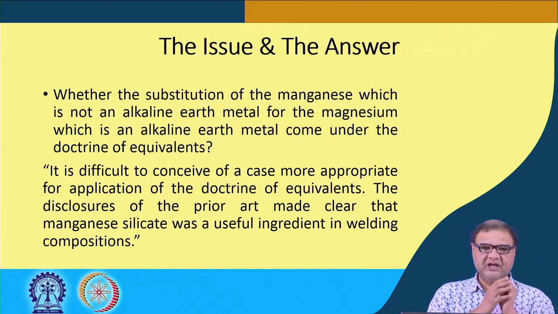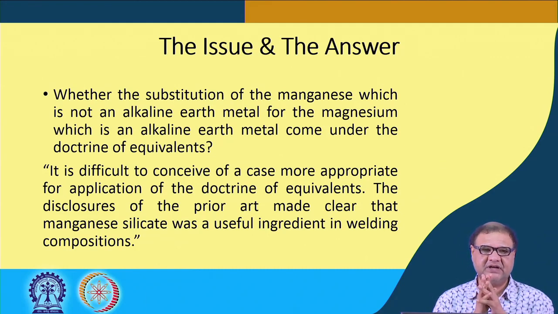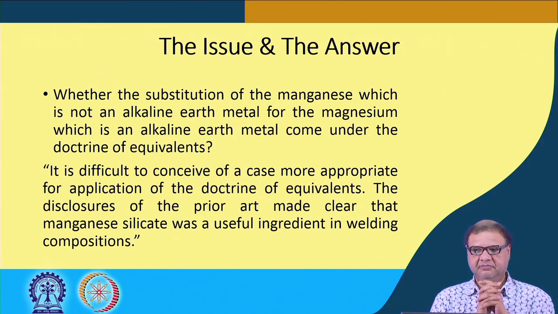Now, what was the issue before the court? The issue, as I have mentioned, was whether the substitution of manganese, which is not an alkaline earth metal, for magnesium, which is an alkaline earth metal, comes under the doctrine of equivalence. Here the court says it is difficult to conceive of a case more appropriate for application of the doctrine of equivalence.